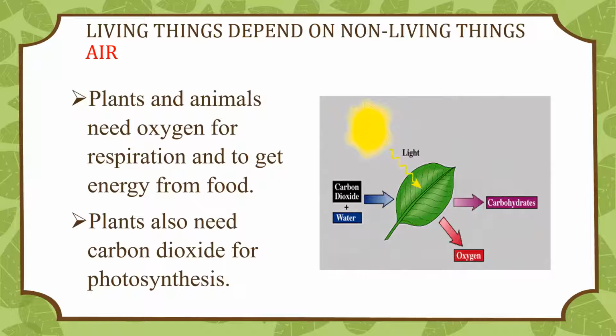During respiration, plants and animals breathe in oxygen and give out carbon dioxide. Plants use carbon dioxide taken from the atmosphere to make their food during the process of photosynthesis. During photosynthesis, they take in carbon dioxide and give out oxygen. This oxygen is again used by plants and animals for respiration. Thus, both plants and animals require air to live.